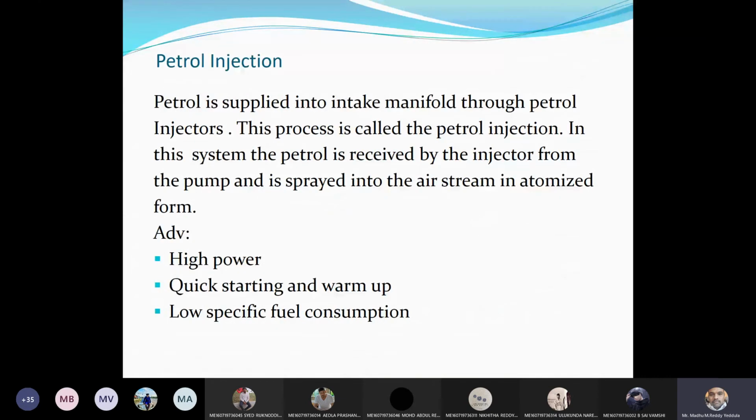Right, petrol injection. Right now, because nowadays we are not using carburetors. Carburetor is an old story. Nowadays, because of the BS norms. What is BS norms? What is the abbreviation for BS? BS4, BS6, BS2, BS3, BS4. What is the meaning of BS? Anyone?